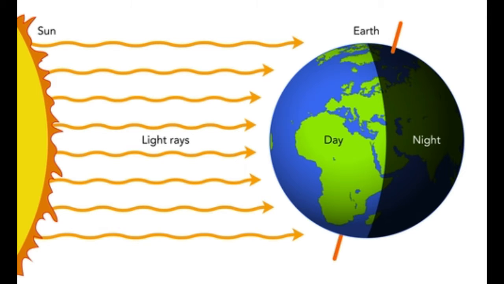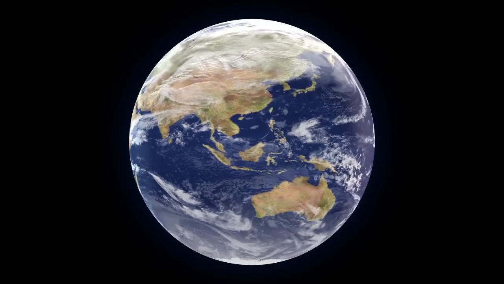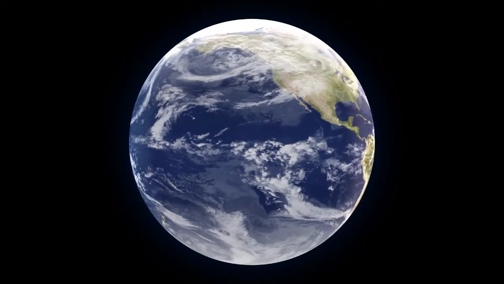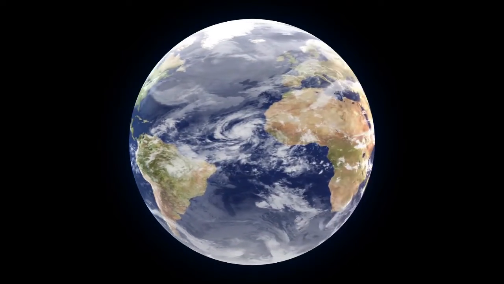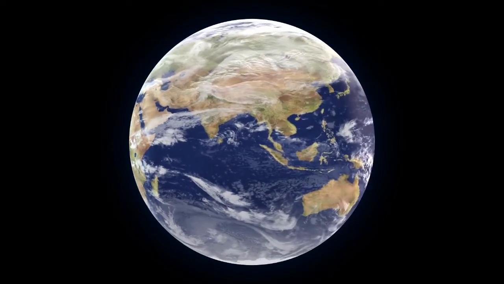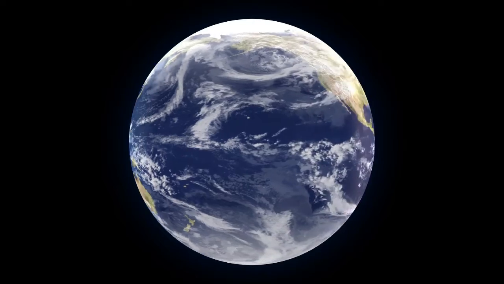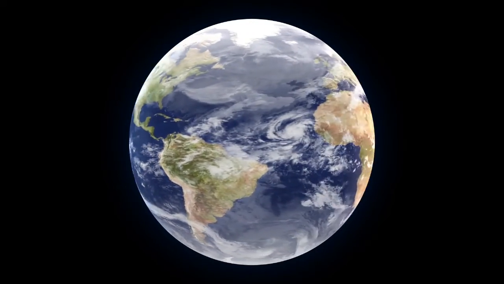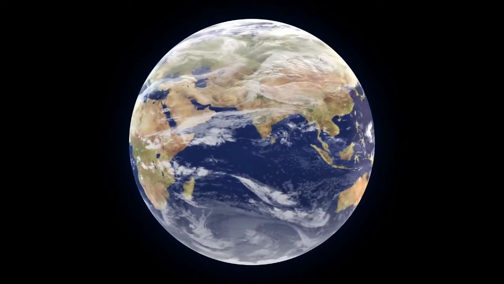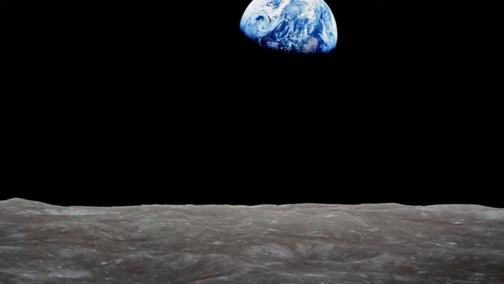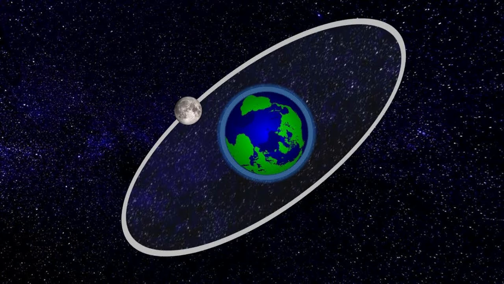Some celestial bodies do not have their own heat and light. They are lit by the light of the stars. Such bodies are called planets. The word planet comes from the Greek word planetai, which means wanderer. The earth on which we live is a planet. It gets all its heat and light from the sun, which is our nearest star. If you look at the earth from a great distance, say the moon, it will appear to be shining just as the moon.